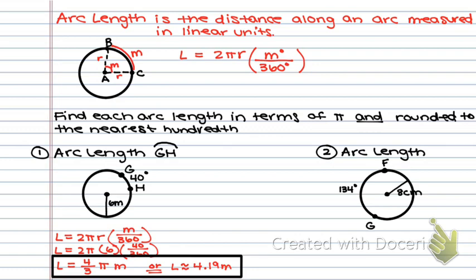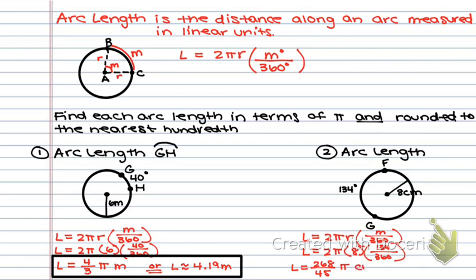For the next one, again, L equals 2 pi r m over 360. So L equals 2 pi. My radius is 8. My m is 134 over 360. So if I'm going to leave it in terms of pi, I'm going to do 2 times 8 times 134 over 360, which gives me 268 over 45 pi.